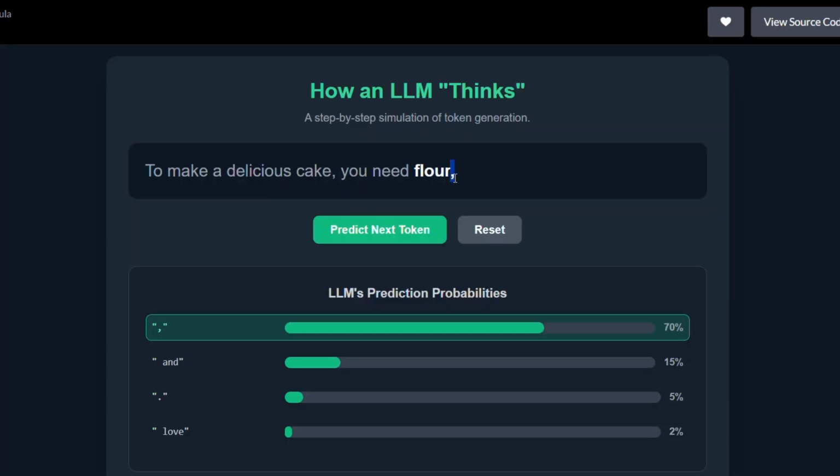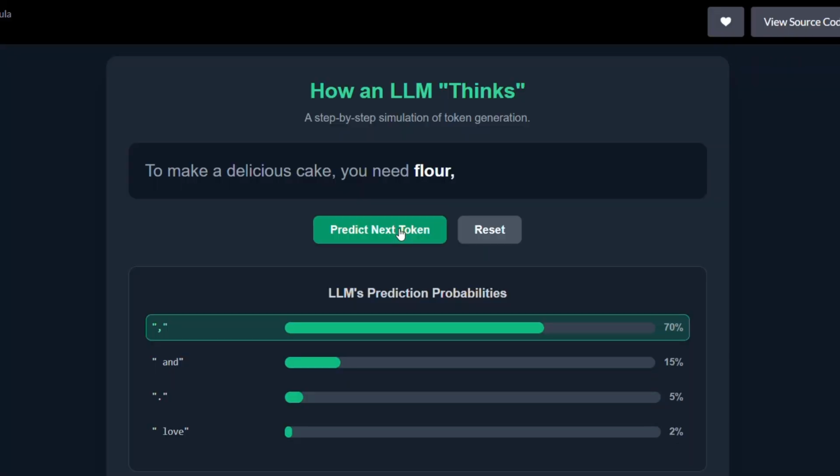If we continue this sequence, the new input for the LLM is: to make a delicious cake, you will need flour, and the comma is also added as punctuation. With this context, the LLM again tries to predict the most probable outcome. In this case, it can predict sugar or some other ingredients, but it might predict sugar with the maximum probability, so it will pick sugar.